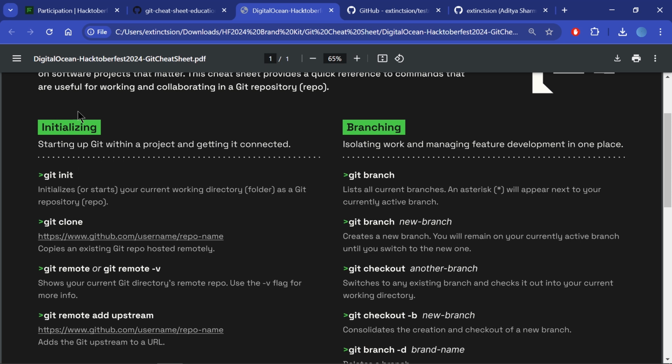These are the commonly used commands while using Git. While initializing, we can use the git init command to initialize a repository in the current folder, and then the command git clone to clone any repository of our choice.